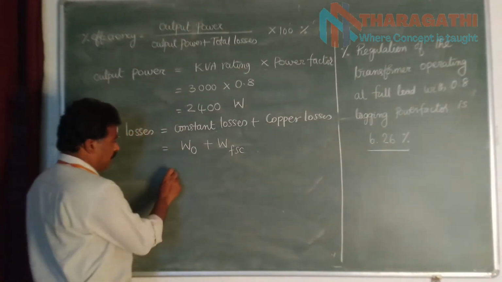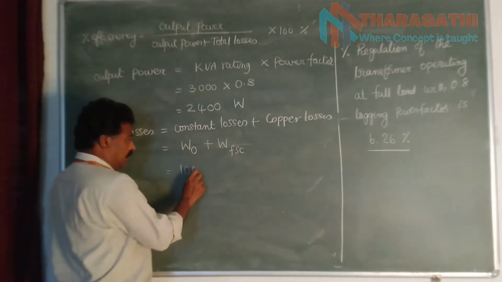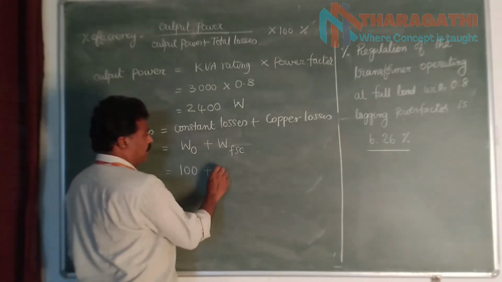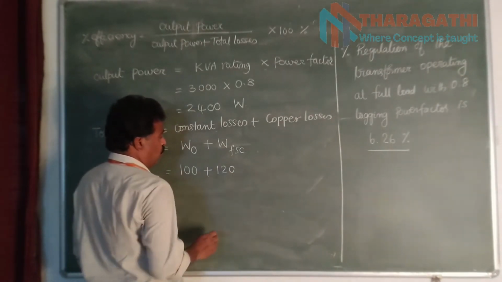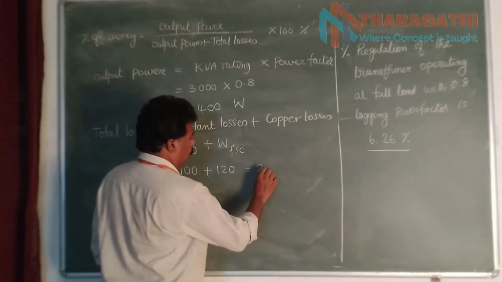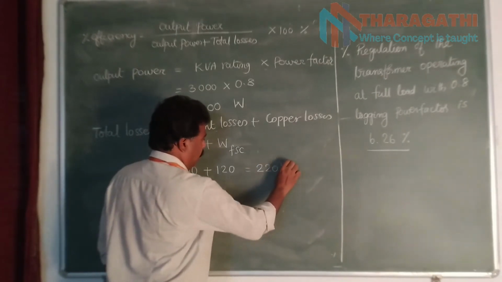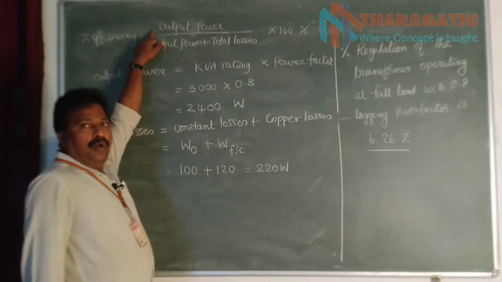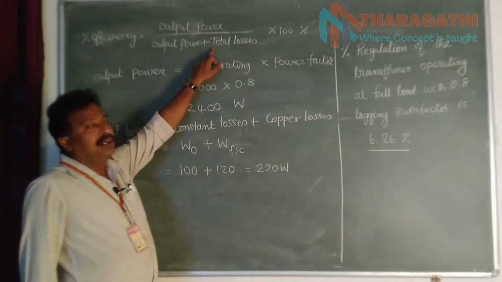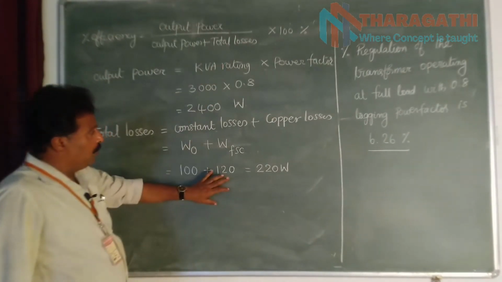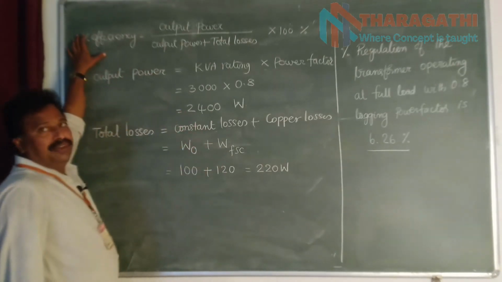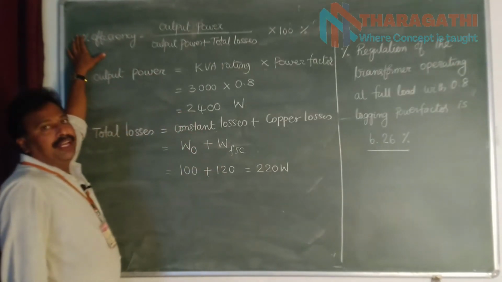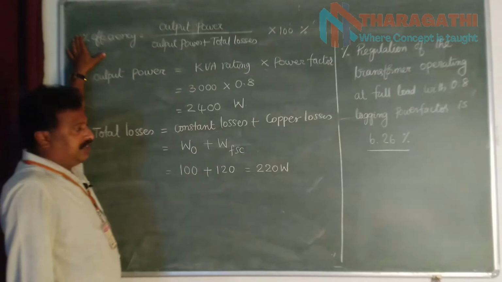W0 is equal to 100, WFSC is equal to 120, so the total is 220. So we found the output power and evaluated the total losses; then we can substitute these two values in the equation for efficiency to find out the efficiency of the transformer.